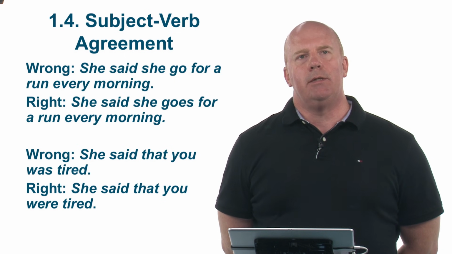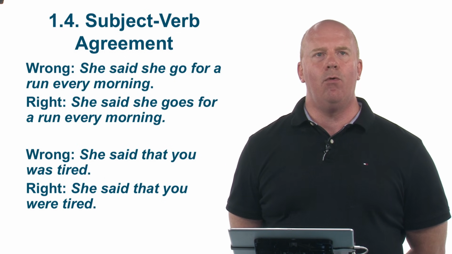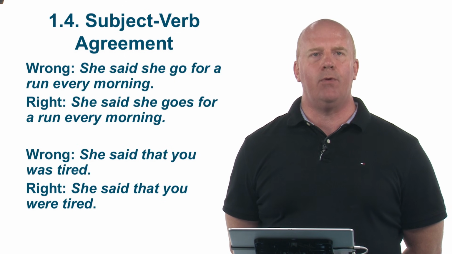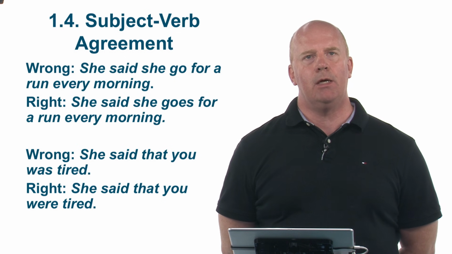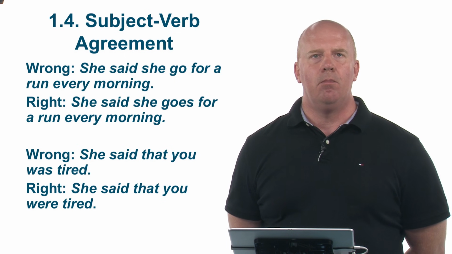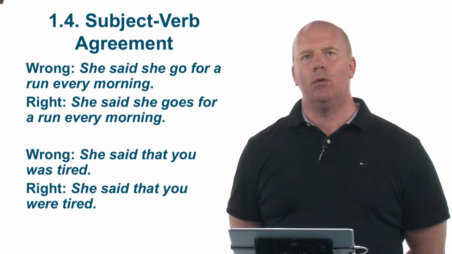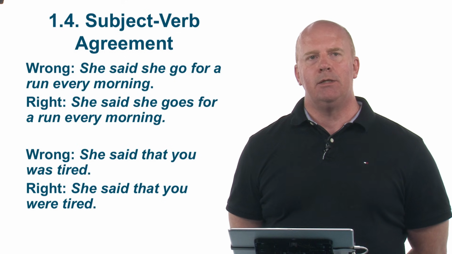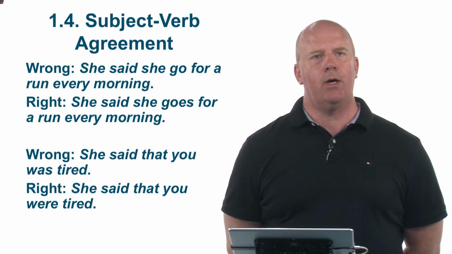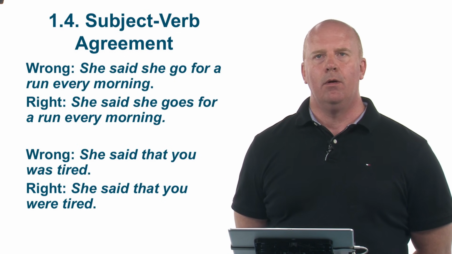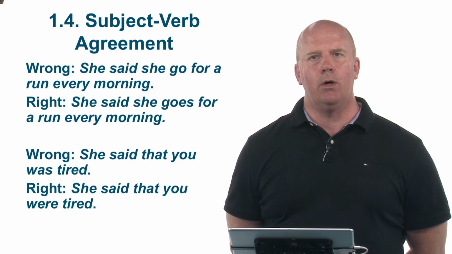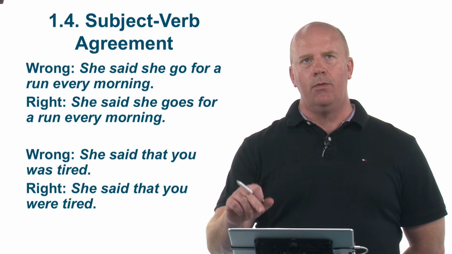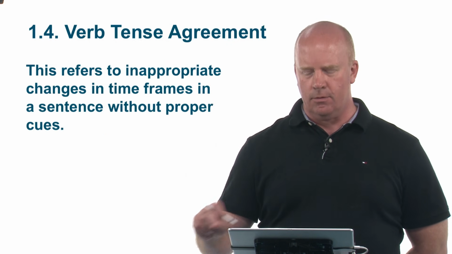Let's take a look at some cases here. She said she'd go for a run every morning. Now the right way to say that, she said she goes for a run every morning, because we can't use that case of she go. Doesn't make any sense. She said she goes for a run. Second sentence, she said that you was tired. Correct way, she said that you were tired, because I was, you were goes in that same format. So we want to make sure that the subject and verb agreement is correct.